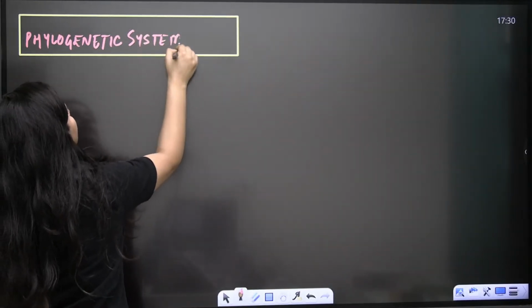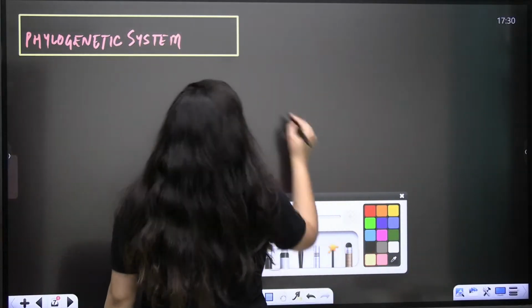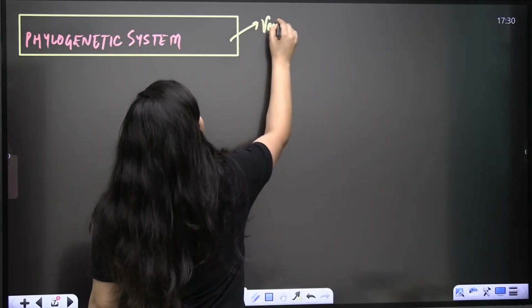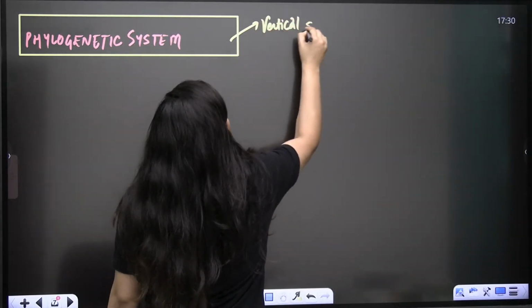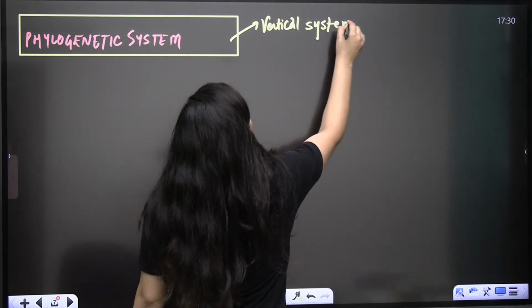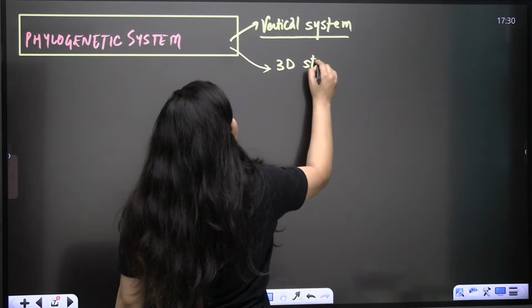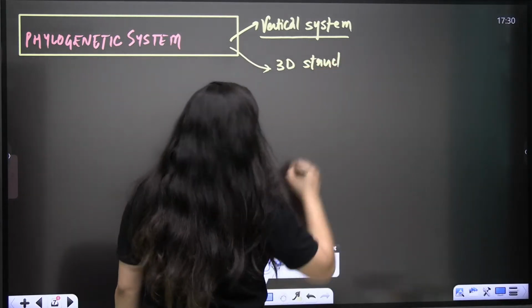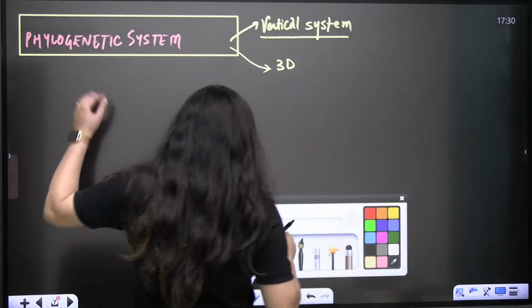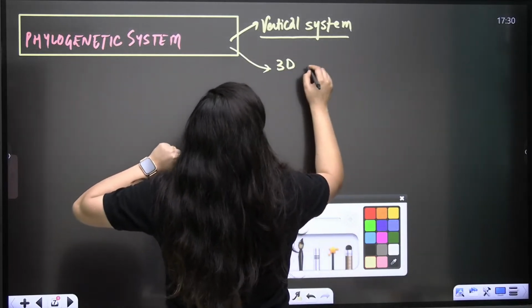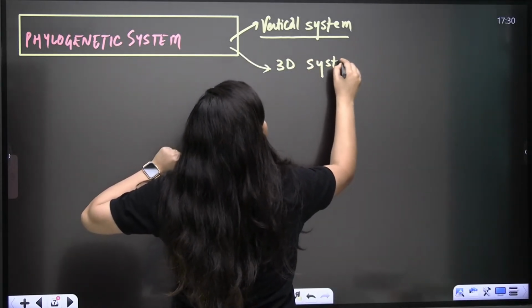It is also known as the vertical system of classification. Along with that, it is also known as the three-dimensional system of classification. Like your natural system is the 2D system, and this system is known as the 3D system.